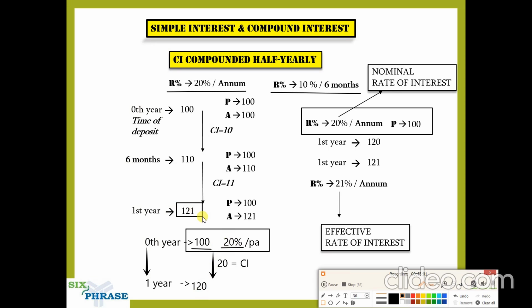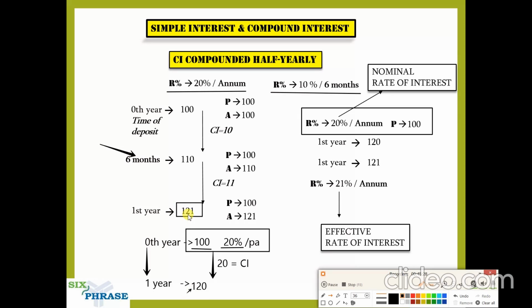You got 21% increment, not 20%, and that was all due to this compounding half yearly process. If you had done compounding annually, you would have gotten 120 only. But because you're doing compounding half yearly, instead of getting 120, you're getting 121.